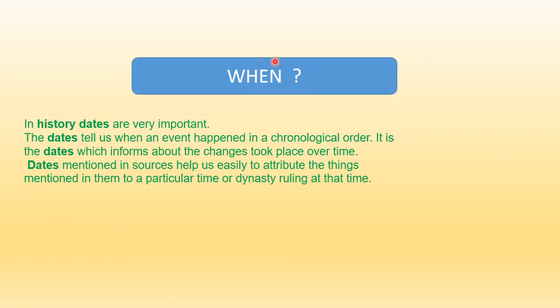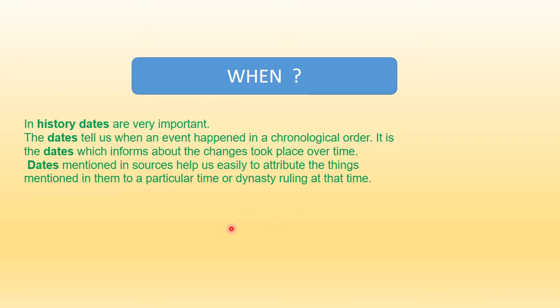Now, the last part of this chapter is 'when'. It actually talks about dates. If I ask you about dates, what would you understand by a date? You will talk about the day, the month, and the year. Like, if you are to write today's date, how will you write? This is the day, this is the date, this is the month, and this is the year. Historically dates are very important because we get to know what happened after which year. Chronological order means in a series. Dates help us to understand the changes over a period of time.